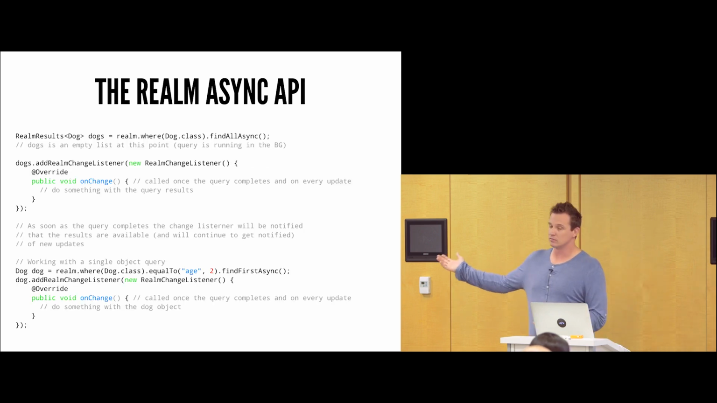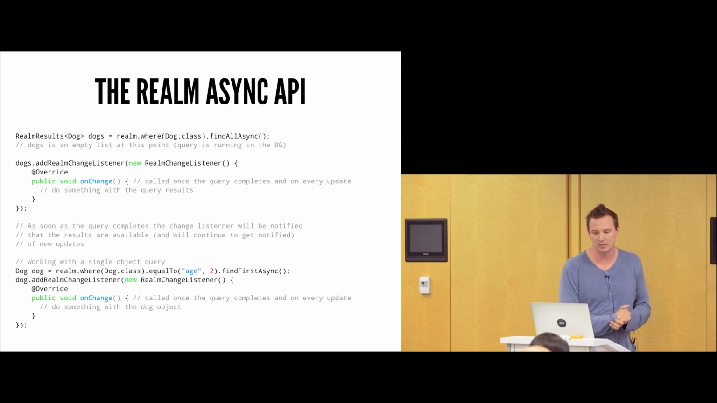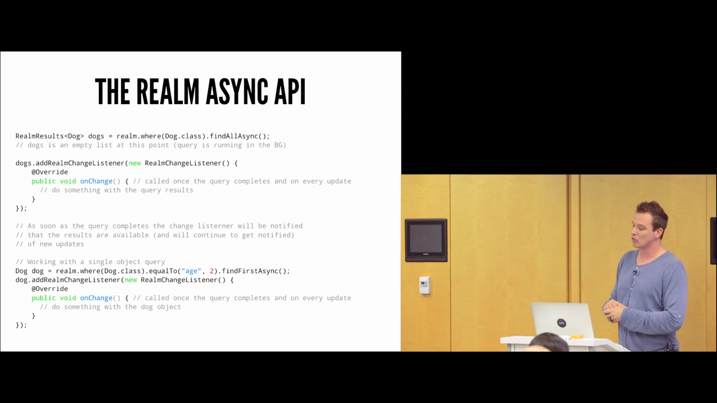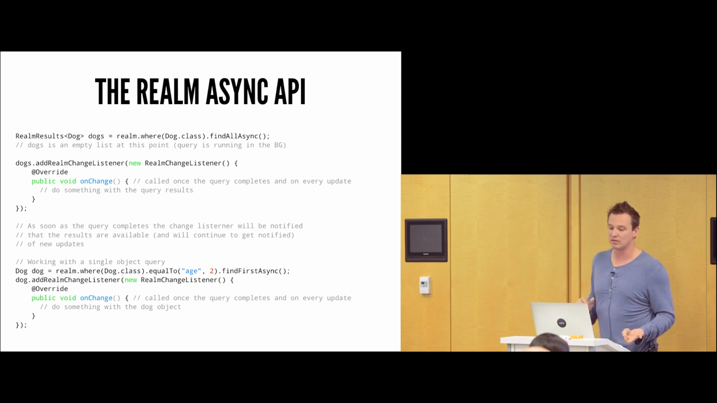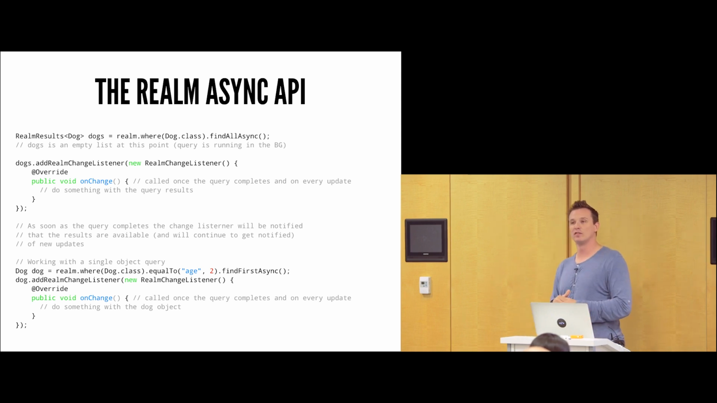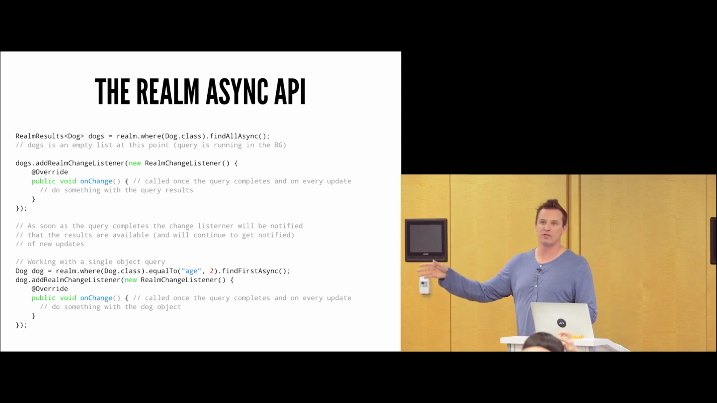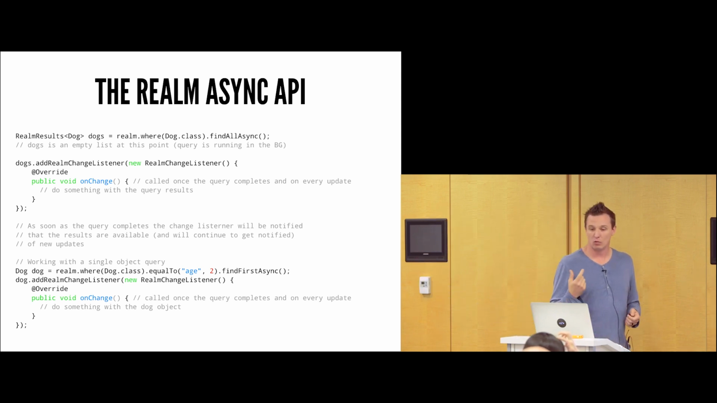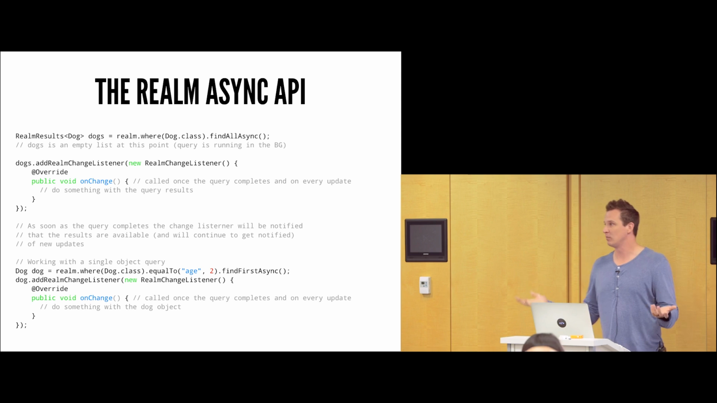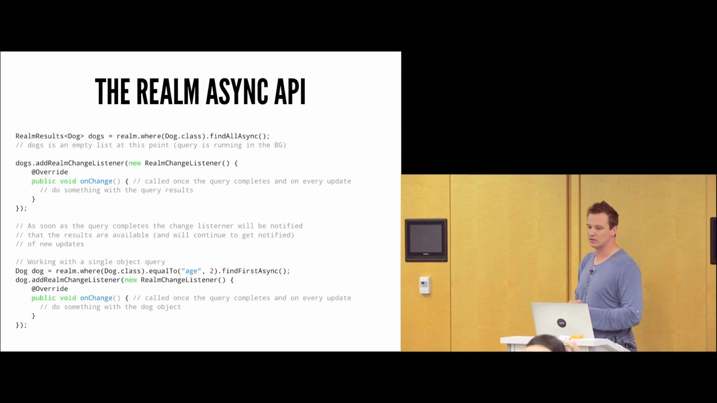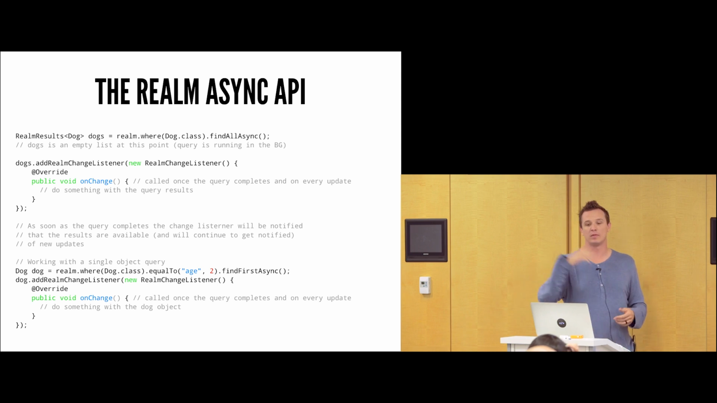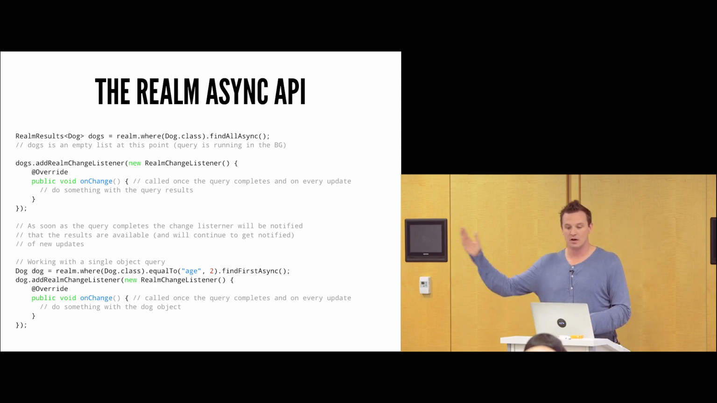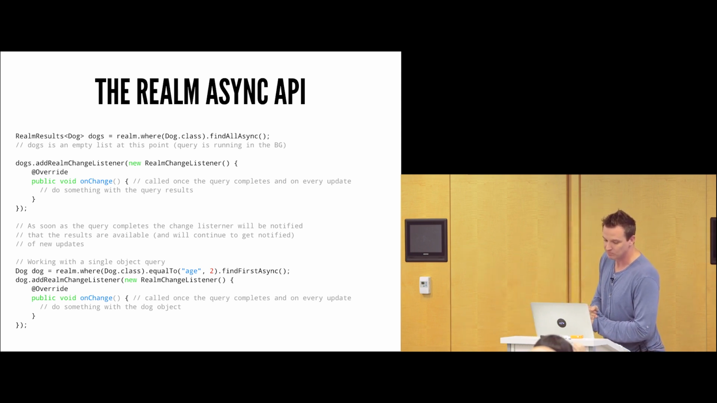We've already seen how to do it synchronously. This is the async API right here. Notice the only thing that we're really doing different on the top line here and the very end of it is adding the word async to it. What happens here is immediately the code will continue. The query has now been fired off in the background. The Realm results of dogs is just an empty list. It's not null. It's just an empty list, so you're not going to get any null pointer exceptions. You can add a change listener saying, hey, Realm, let me know when you're going to be done, and then we can go ahead and continue on that way.